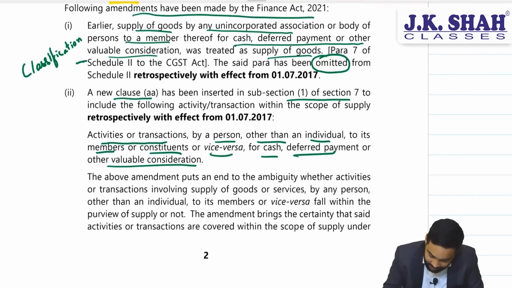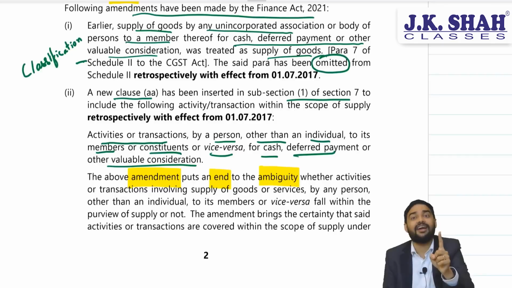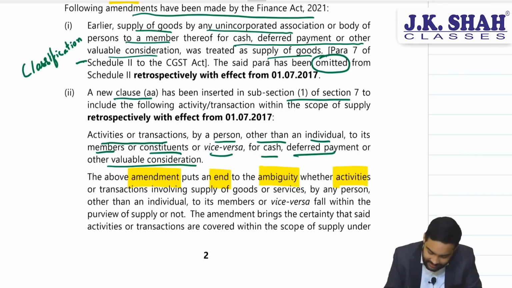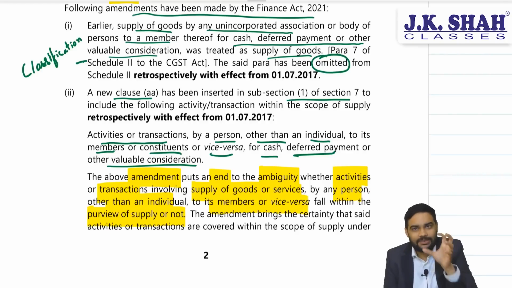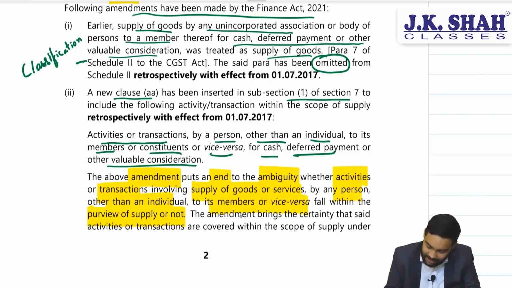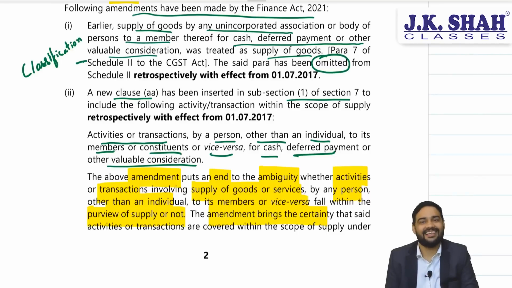The above amendment puts an end to the ambiguity. There was a confusion whether activities or transaction involving supply of goods or service by a person other than individual to its members or vice versa will fall under supply or not. This was the confusion and the problem was the Calcutta Club decision. But now there is complete clarity. The amendment brings certainty that association and members will be liable to GST.